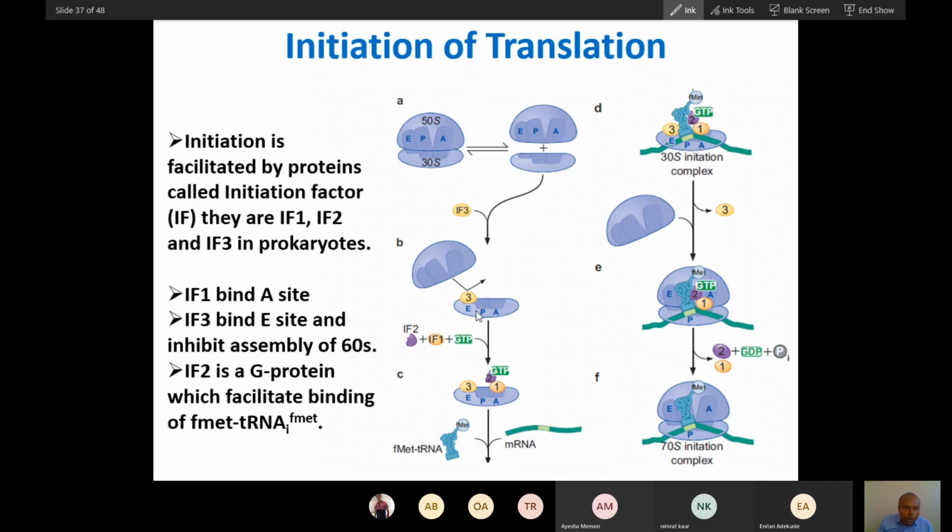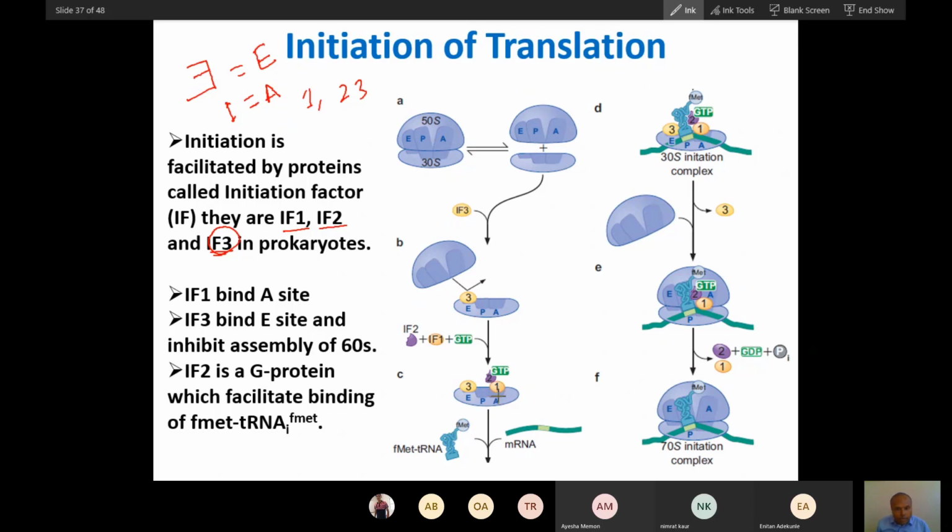So after that, what happens? First, on this smaller subunit, there are a bunch of initiation factors. An initiation factor is called IF. There are 3 initiation factors, easy to remember: 1, 2, 3. Initiation factor 1, initiation factor 2, initiation factor 3. You can see 3 is for E, so initiation factor 3 will bind to the E site, and 1 for the first letter A, so initiation factor 1 will bind to the A site.